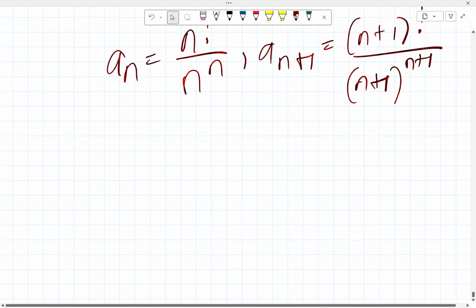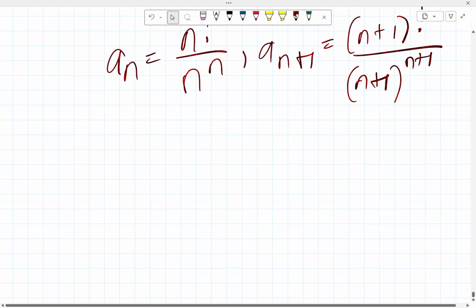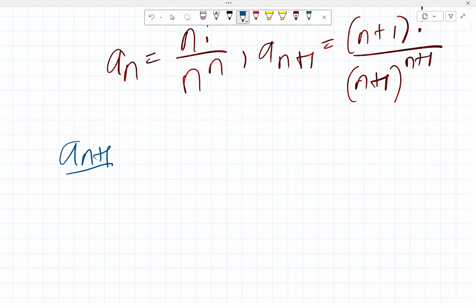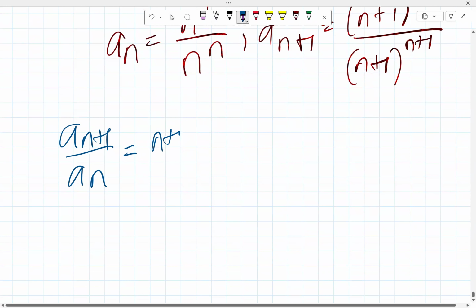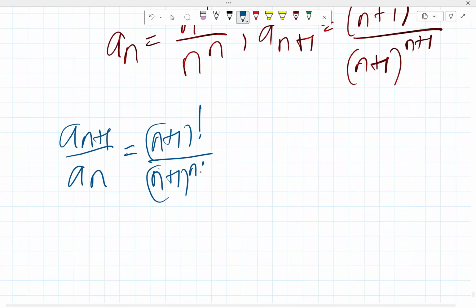So the ratio test then is this. We have an plus 1 all over an, and an plus 1 now is this expression here. So that's n plus 1 factorial, all over n plus 1 raised to power n plus 1. All of that divided by an, which is n factorial all over n raised to power n.